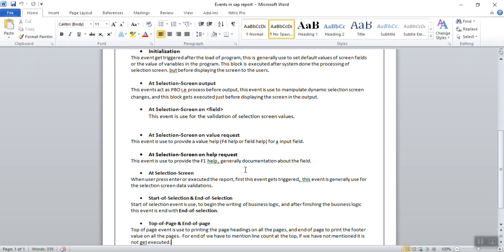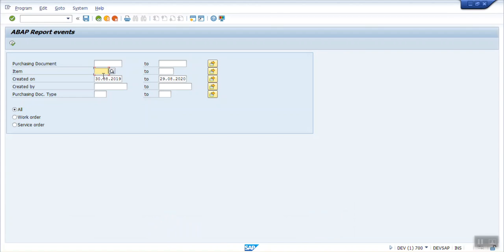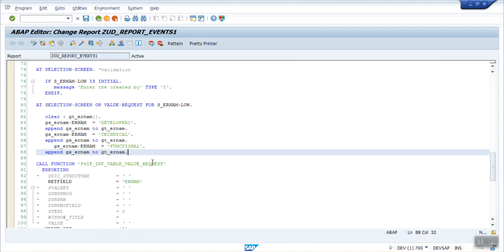Then there is another event called at selection-screen. The at selection-screen event is used if you want to do data validation before the execution of the program. Suppose here I want to validate whether my entered user ID is valid or not. So we can write that inside this block, that is the at selection-screen.